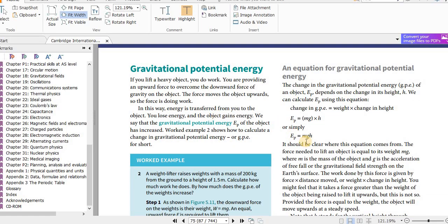You have learned this equation, gravitational potential energy equals mgh, in the O-level class. Now remember, this h is always a vertical height. It is from the reference level to the center of gravity of the object. That is the height h. It's the vertical height from the reference level, usually the ground, to the center of gravity of the object.